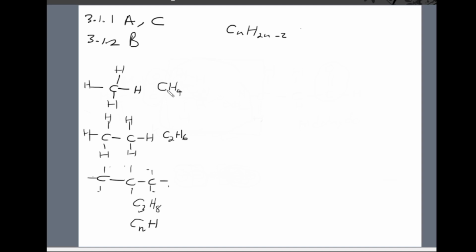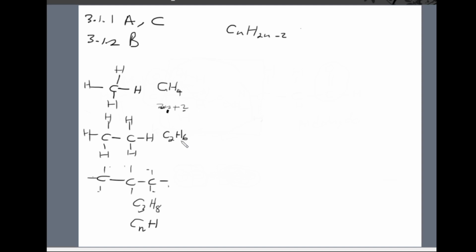Here I have 1, right? So if I say 2n plus 2, if I have 1 carbon atom, I will have 2 plus 2 hydrogen atoms, which will give me the 4, right? So if I have 2 carbon atoms, I will have 2 times 2, which is 4, plus 2, which is 6.